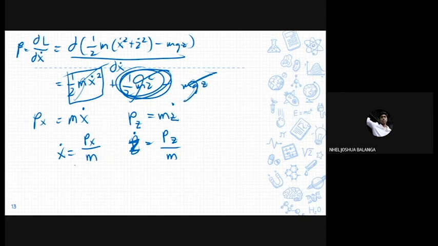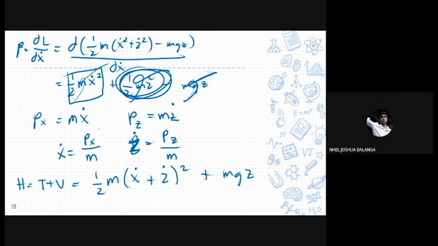Since the system is conservative, the Hamiltonian H is given as T plus V. Then we can say that it is 1/2 m (ẋ² + ż²) plus mgz. However, we actually know what ẋ and ż are.